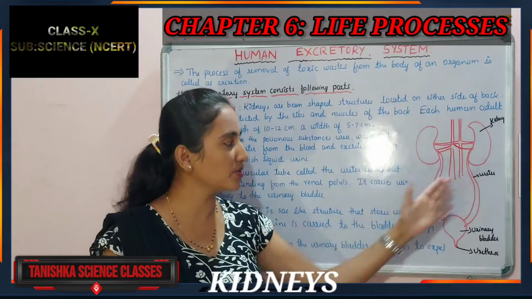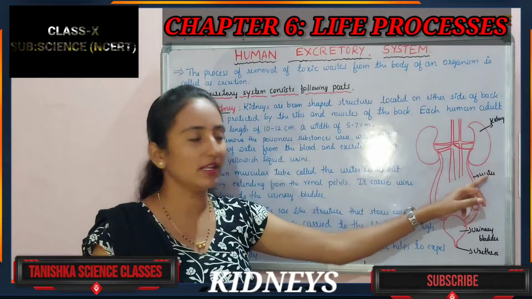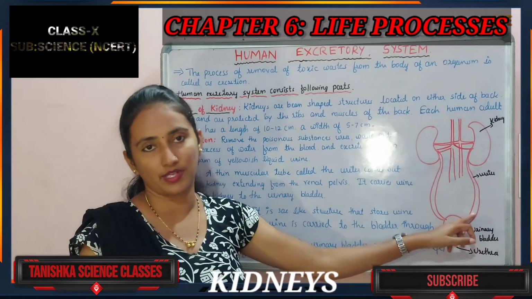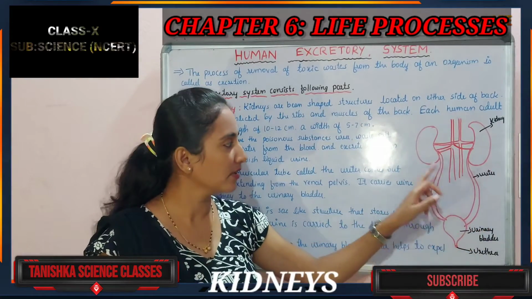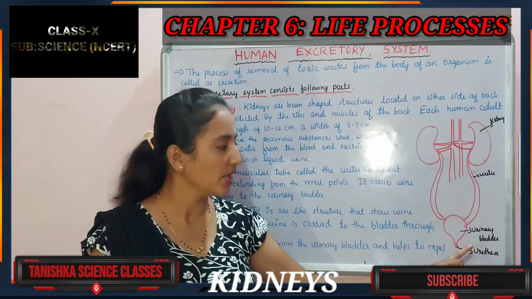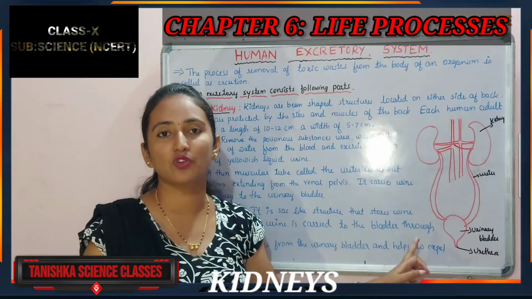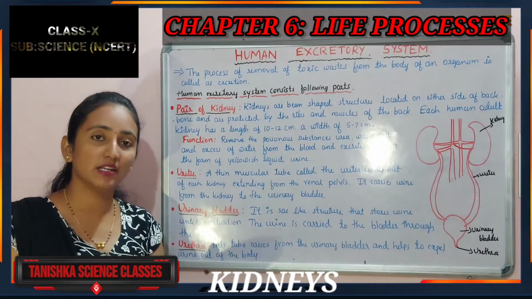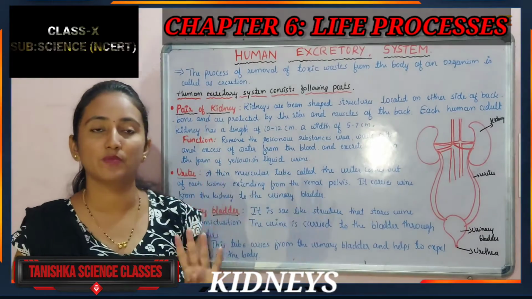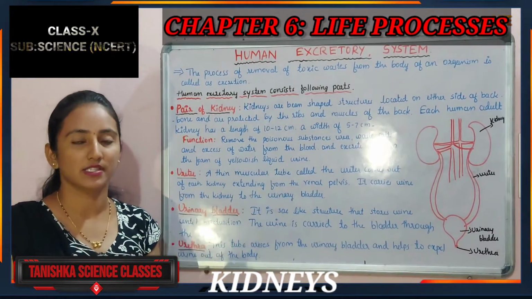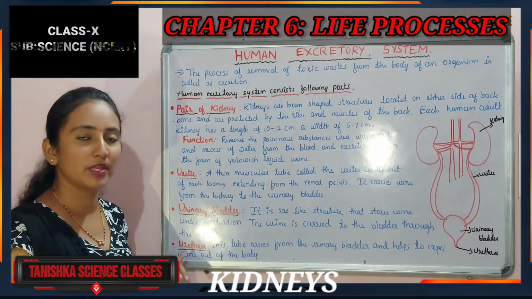You can observe the diagram I have drawn on the board. What are the parts you can observe here? A pair of kidneys and a pair of ureters. Next, the urinary bladder is there, the urethra is there, and the renal artery and renal vein are there. These are the main parts of the kidney. In the next class we will study in detail the mechanism of the kidney. Okay. Now you can observe mainly 4 parts in the excretory system. Those are the pair of kidneys, the ureters, the urinary bladder and the urethra.